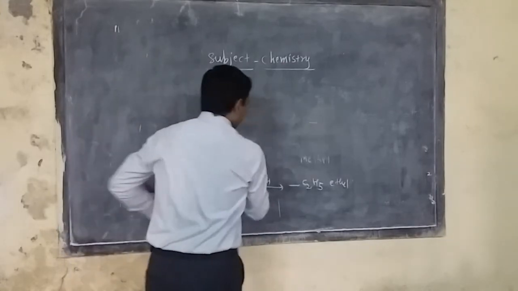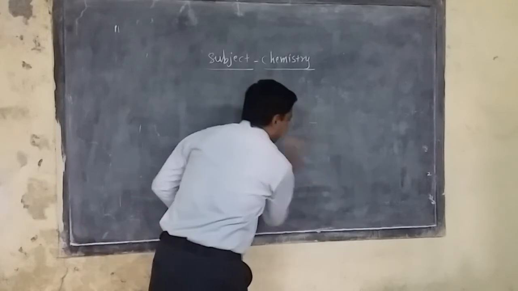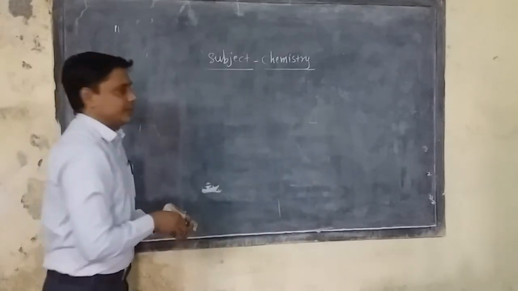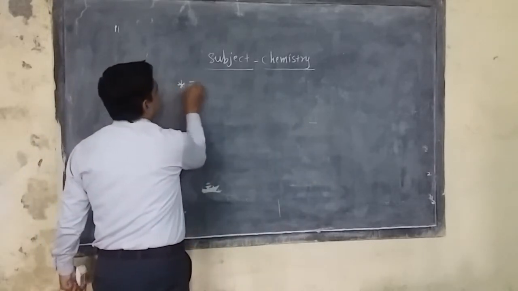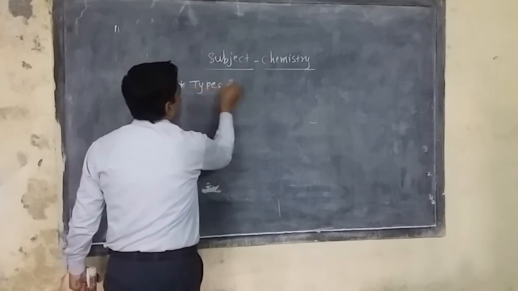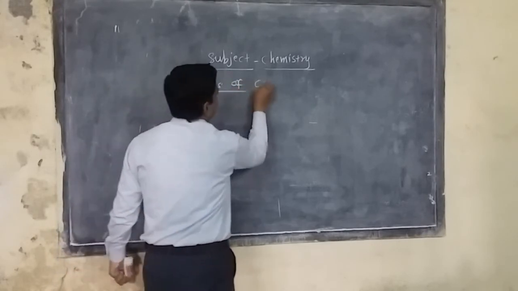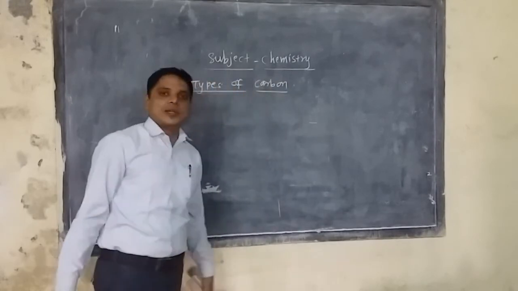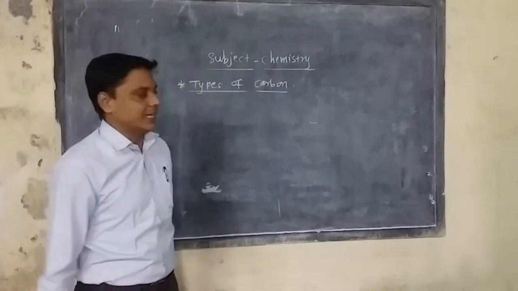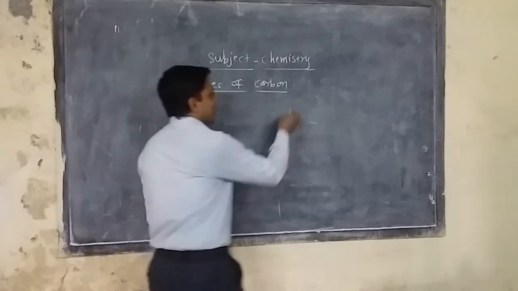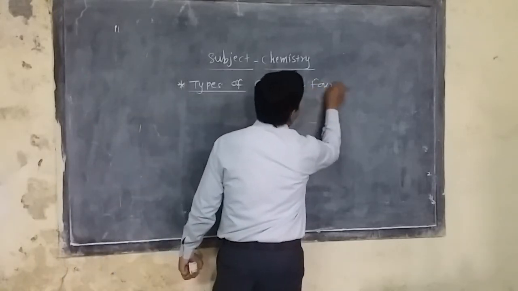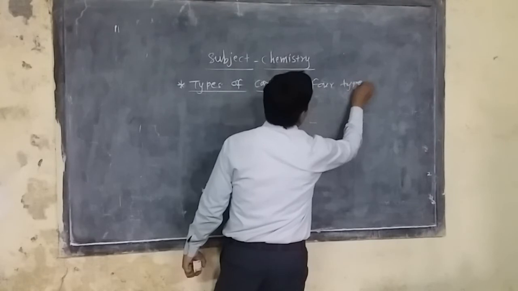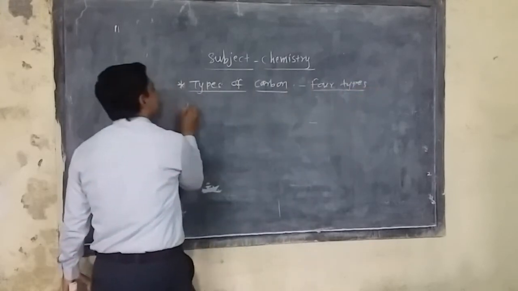Again, one related topic is the types of carbon atoms. Now we know that the valency of carbon is 4, and this valency is to be satisfied by hydrogen, carbon, or maybe other types of atoms. So according to this, there are 4 types of carbon atom in nature. Suppose I say primary carbon.